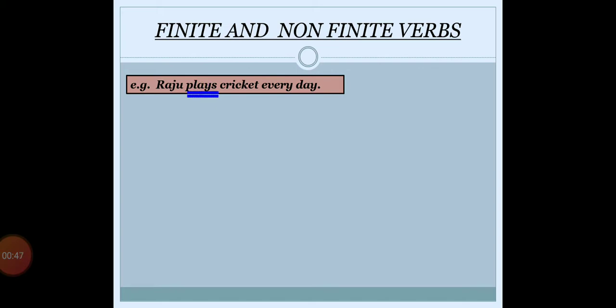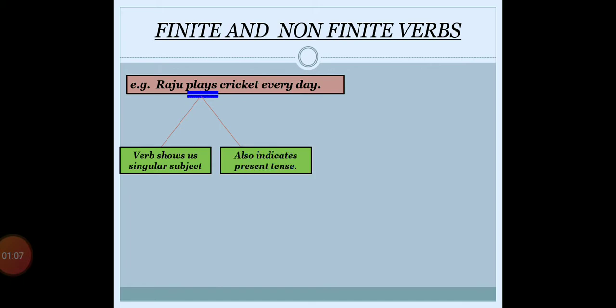Now by looking at this verb, we came to know two important things. The first thing is that the verb plays shows us that the subject, Raju, is singular. Secondly, we came to know that the sentence belongs to the present tense.